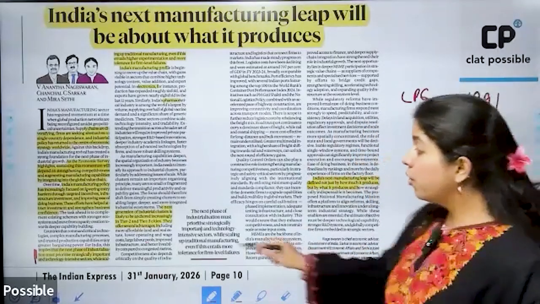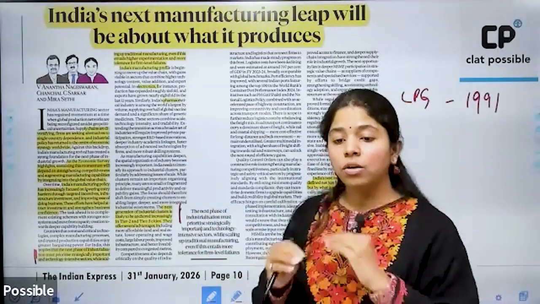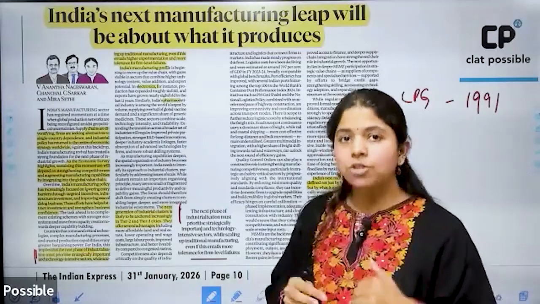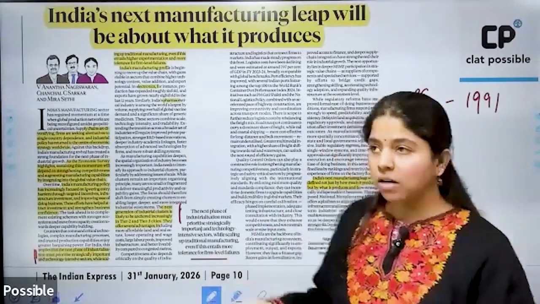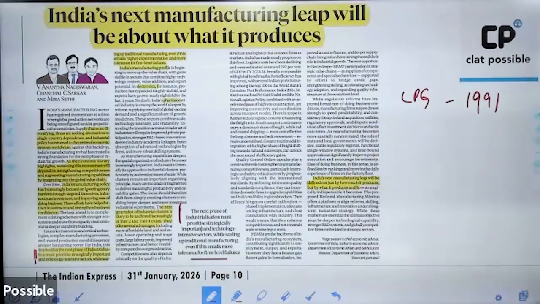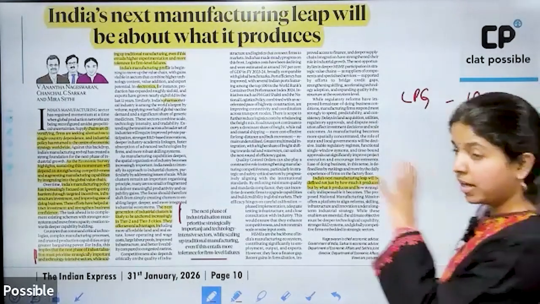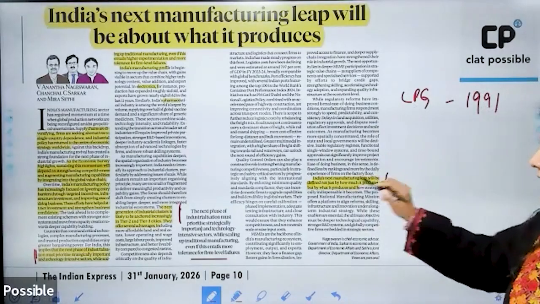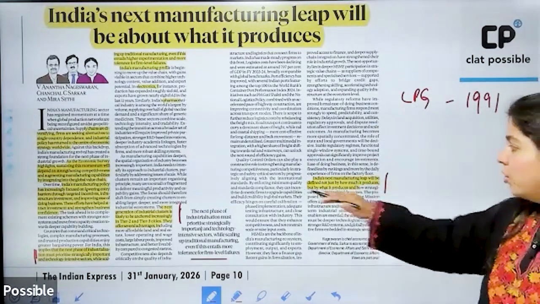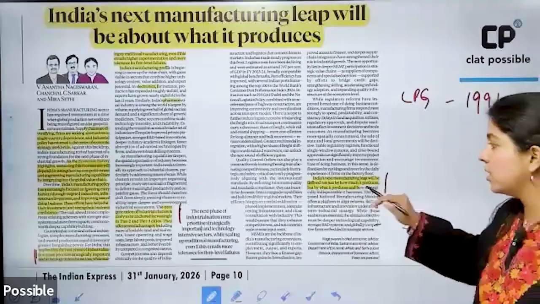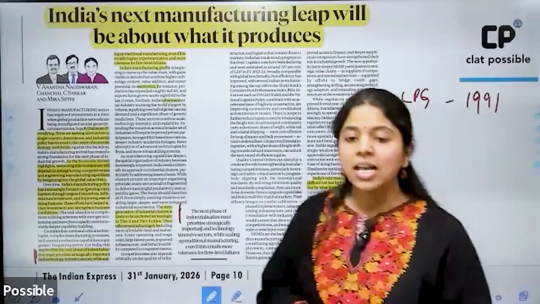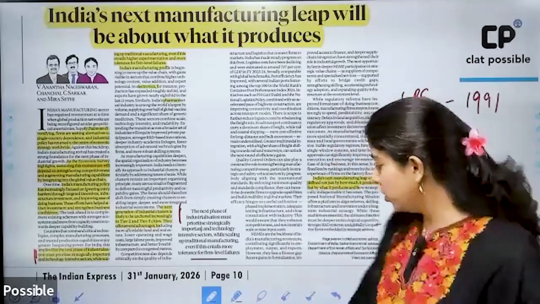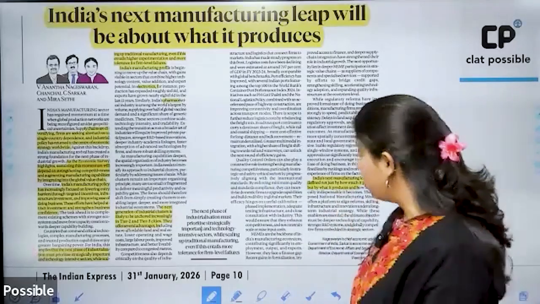And also to now establish industries not only in tier 1 cities, but also in tier 2 and tier 3 cities, which will benefit the greater population in a larger sense. Okay. And here it says that India's manufacturing leap will be defined not just by how much it produces, but what it produces, the quality as well as its strategic importance. Okay, so these are two things that the article has talked about.